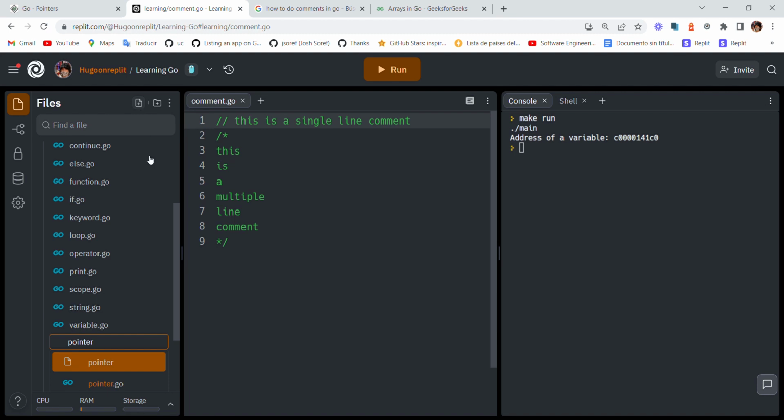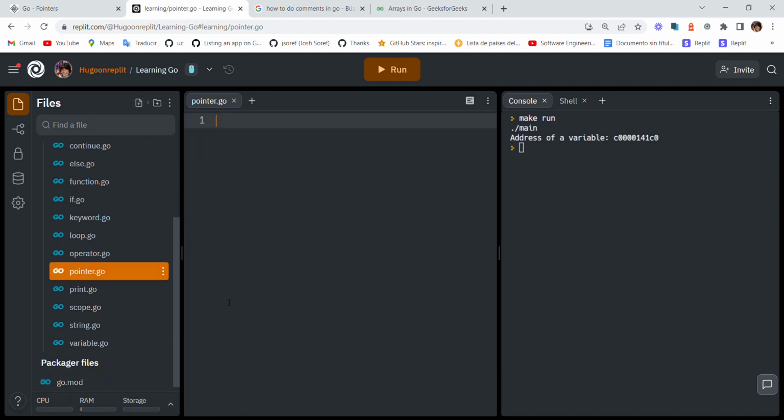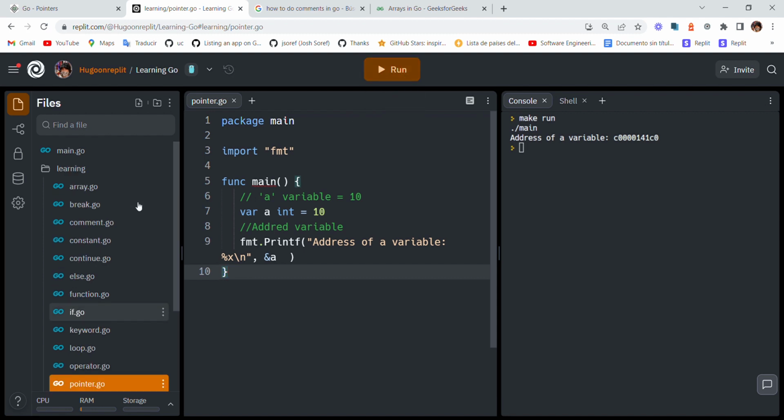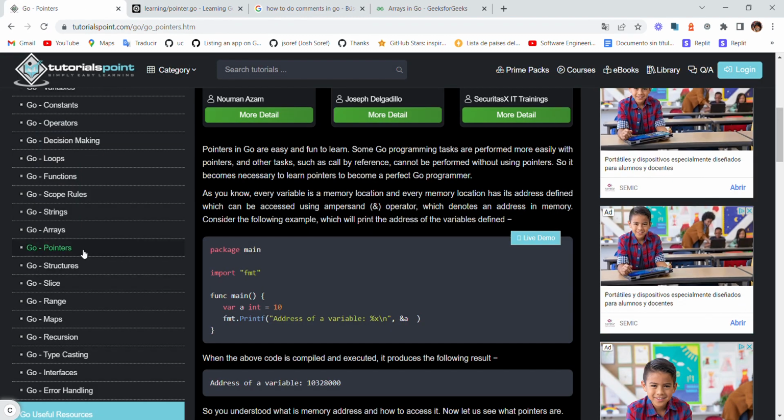Pointer. So there are a lot of books. There's Learning Go, a book about Learning Go. I think it's called that, Learning Go, literally. It's actually really fun to learn Golang. It's a programming language that has a lot of future. Actually, it's now in a lot of companies. Google, Microsoft, Twitch actually use it. So it's in a lot of things. If you want to learn Golang, I would recommend learning it.